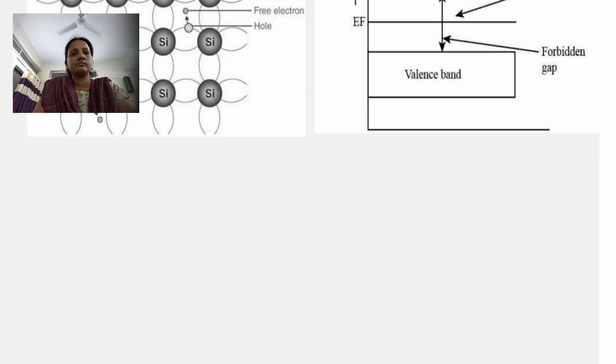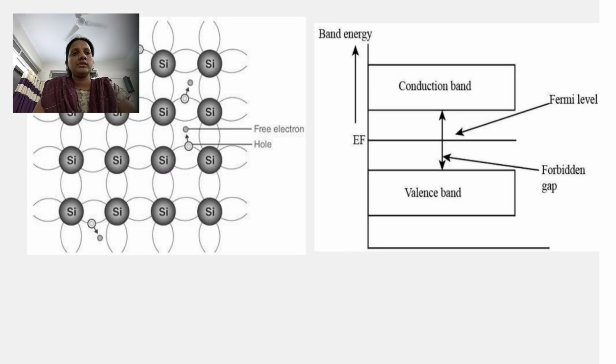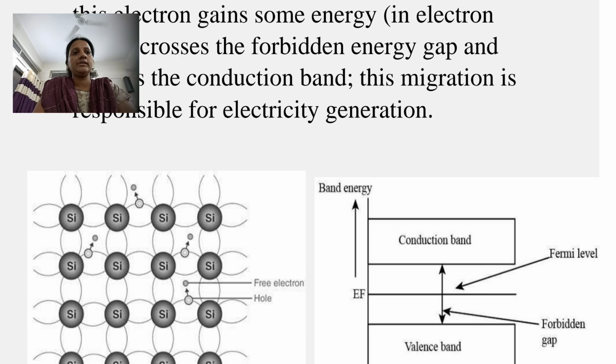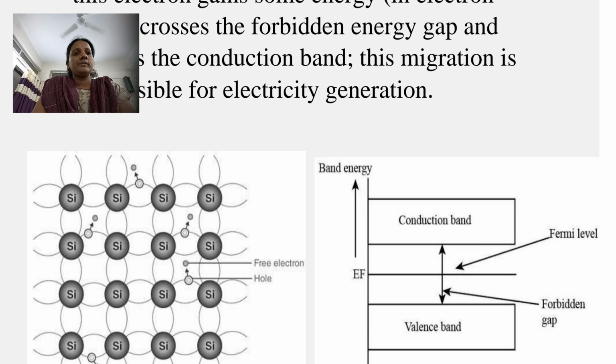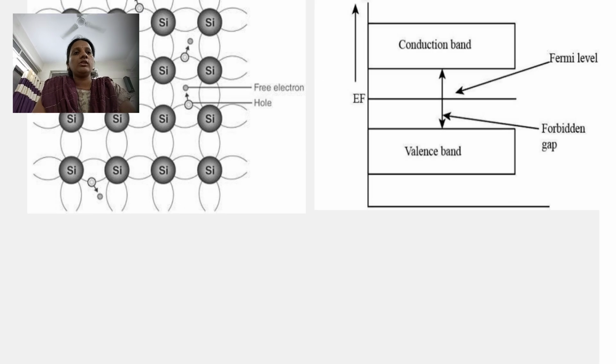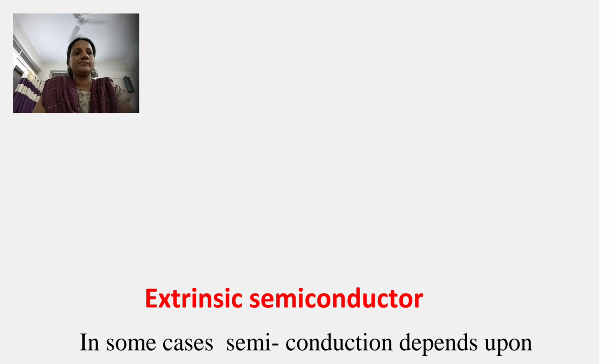Then this is all about intrinsic semiconductors, that is, at absolute zero temperature intrinsic semiconductors act purely as an insulator, but at 300 Kelvin they conduct electricity. That type of semiconductor is called an intrinsic semiconductor.